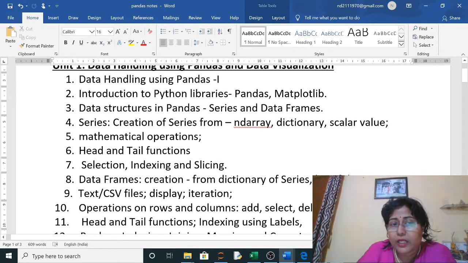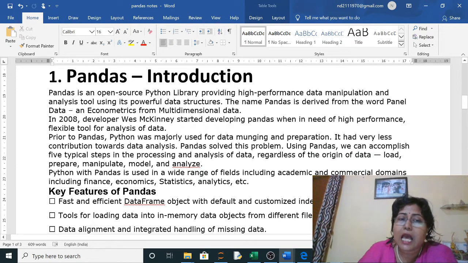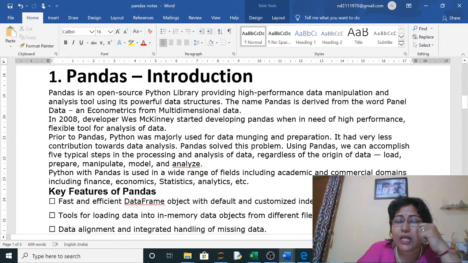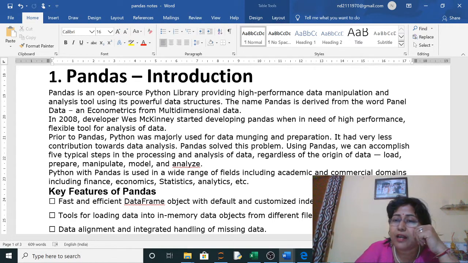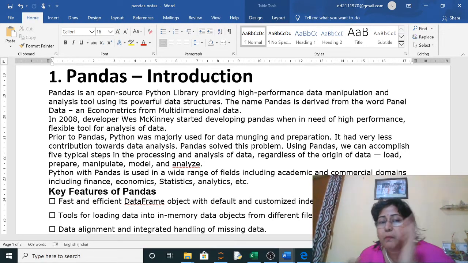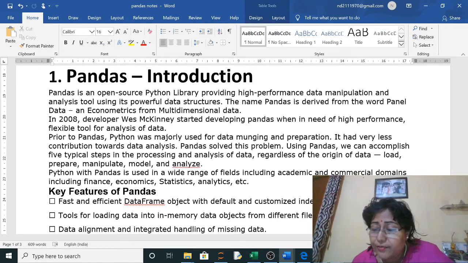Now we will start with Pandas today. So Pandas, what is Pandas? Now the introduction of Pandas. Pandas is an open source Python library providing high performance data manipulation and analysis tool using its powerful data structures. The name Pandas is derived from the word panel data and econometrics from multidimensional data. So we are going to learn here Pandas. Now Pandas is a high performance data manipulation and analysis tool, so every type of data analysis we will do here.